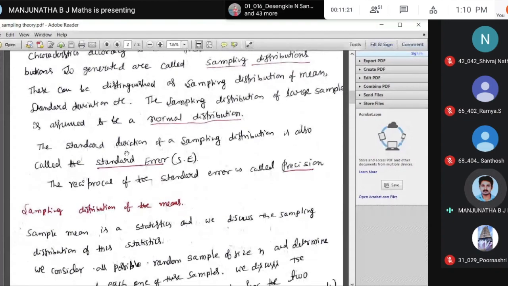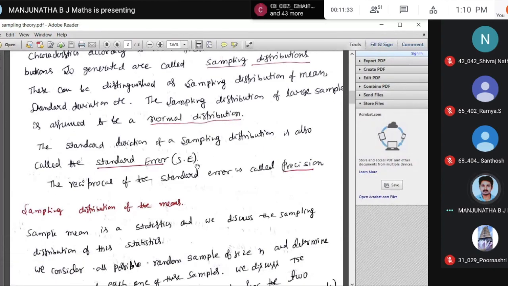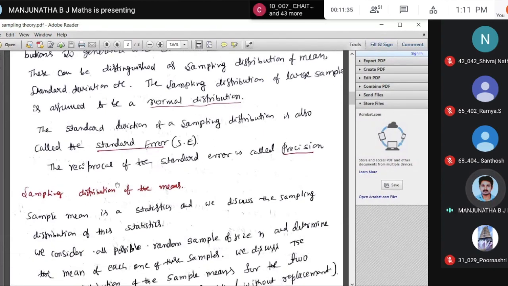Next, the standard deviation of a sampling distribution is called the standard error, that is SE. Note here, the standard deviation of a variate is different. The standard deviation of the sampling distribution is called standard error. The reciprocal of the standard error is called precision. So 1 over the standard error is precision, right? That is in the sense of accuracy.